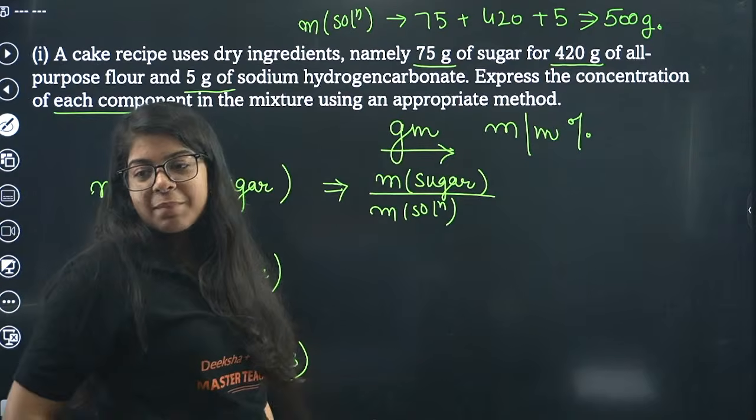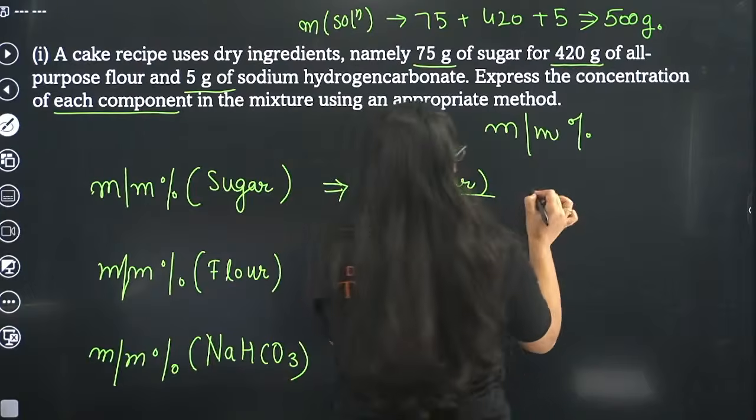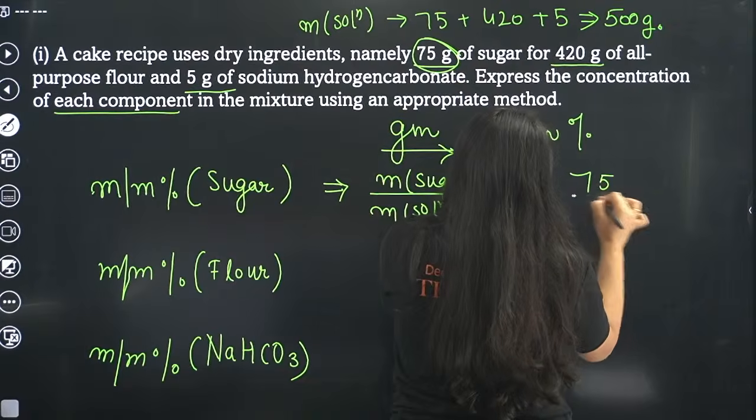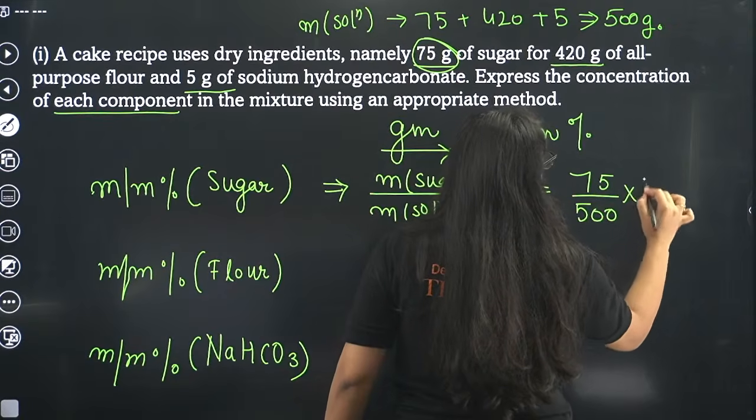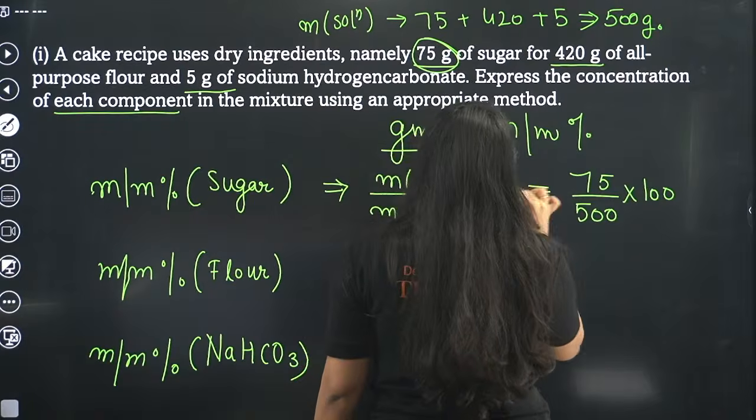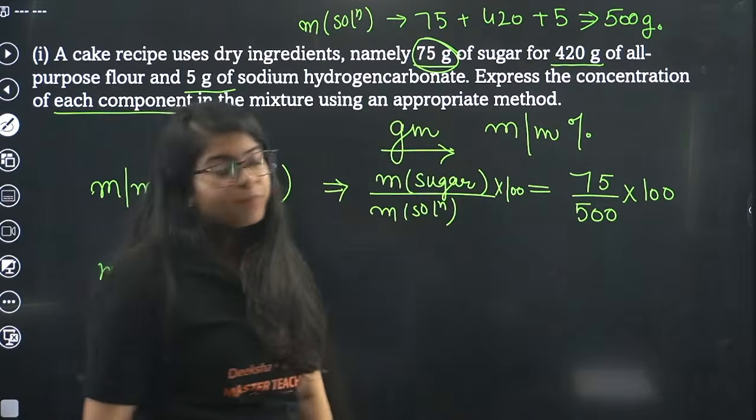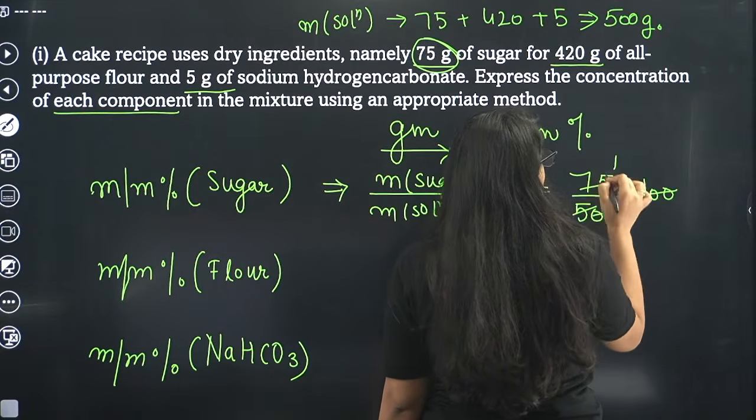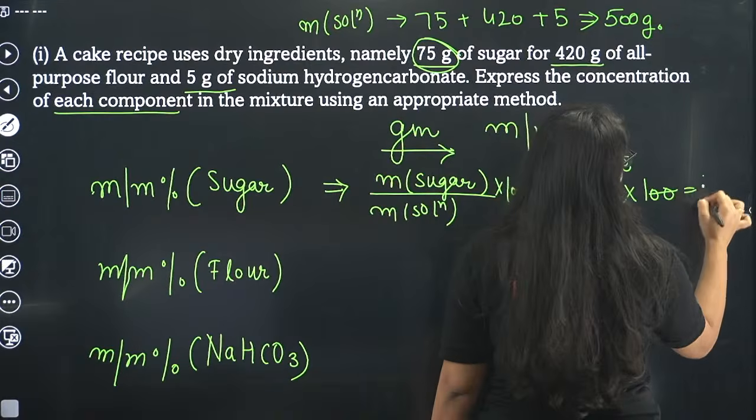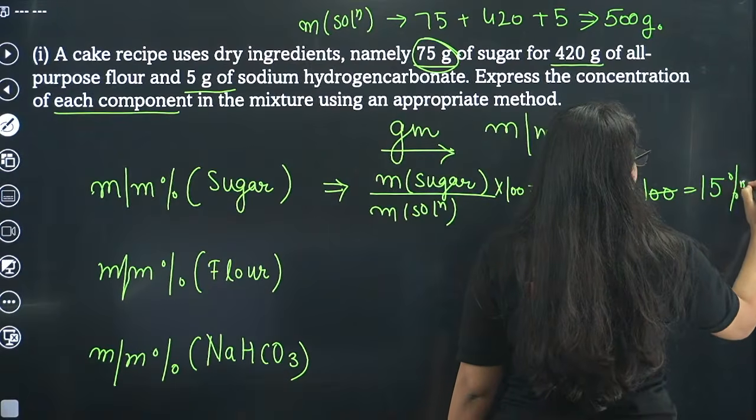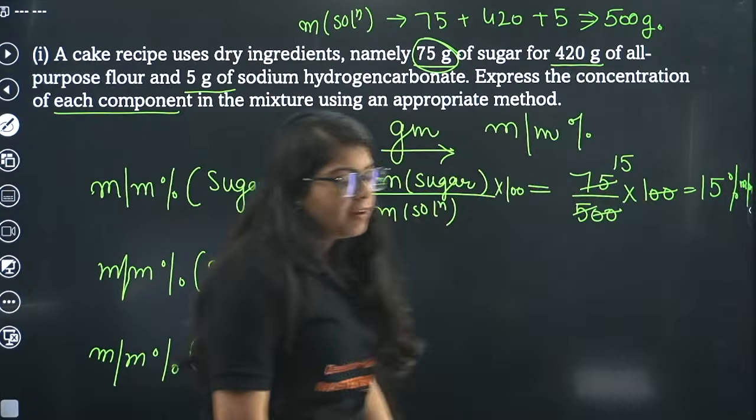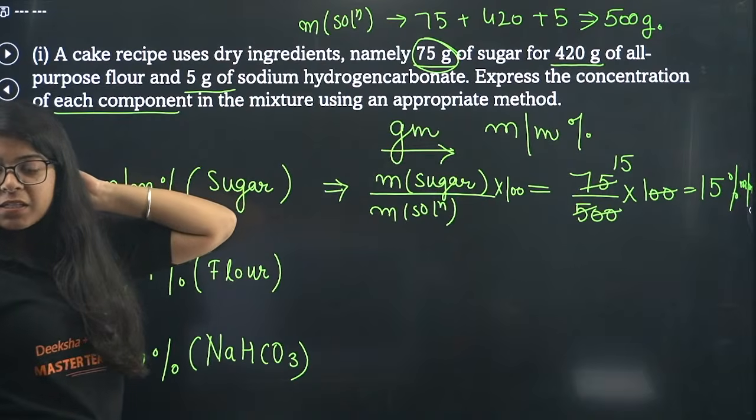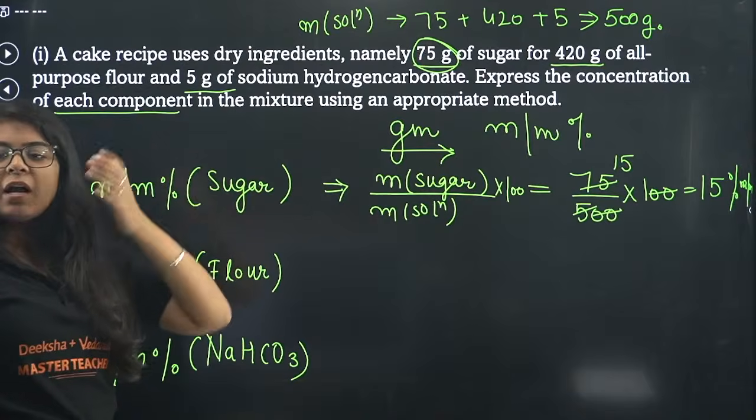Mass of solute by mass of solution. Correct, Sanjana. So mass of sugar is how much? Mass of sugar is 75 gram. 75 divided by 500 into 100, right? Don't forget to mention this 100, it's very important. Now you just cancel these two zeros. 5 ones are 5, 5 twos are 10, 15. So 15 percent M by M. That is your final answer for the concentration of sugar. Correct, Sanjana. Your answer was correct.